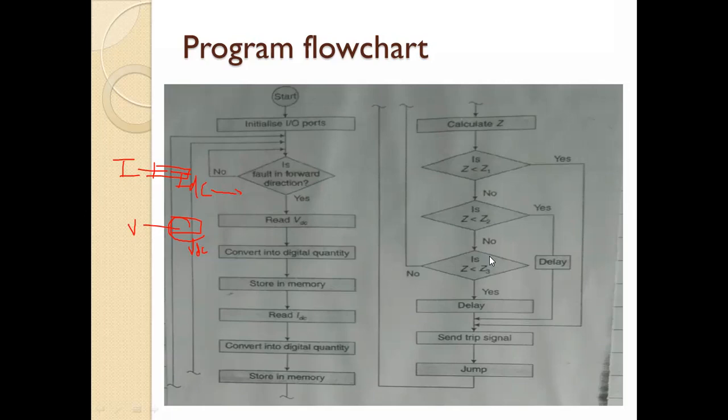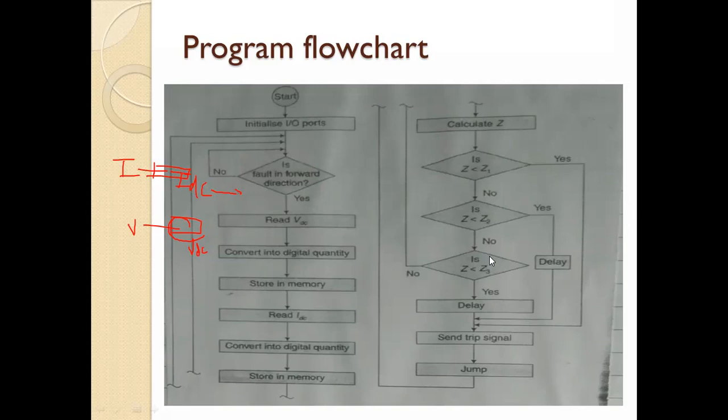In zone 2, your relay will operate after some time, means almost the time of 0.2 milliseconds is given there. So within that time only your relays will operate in zone 2. And in zone 3, the relays will operate after 0.4 or 0.5 milliseconds.